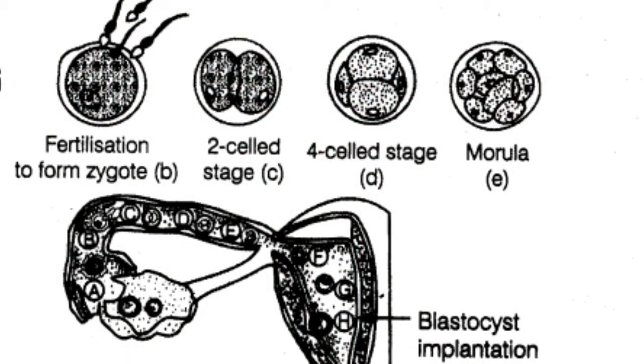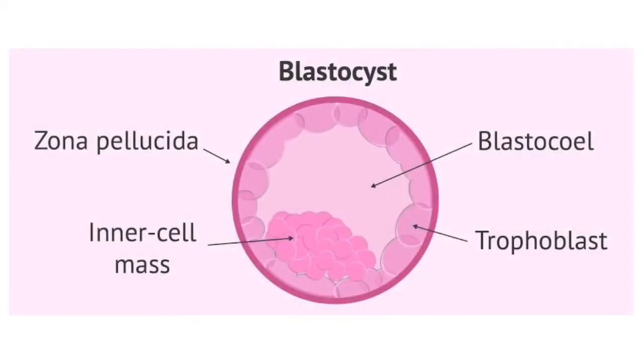The morula continues to divide and transform into a blastocyst as it moves further into the uterus. This process of transformation is called blastulation. The process of transformation from morula to the blastocyst is blastulation. Now, the blastomeres in the blastocyst are arranged into an outer layer, which is called trophoblast. What is it known as? Trophoblast. And the inner cells, a group of cells which is attached to the trophoblast, is known as the inner cell mass.